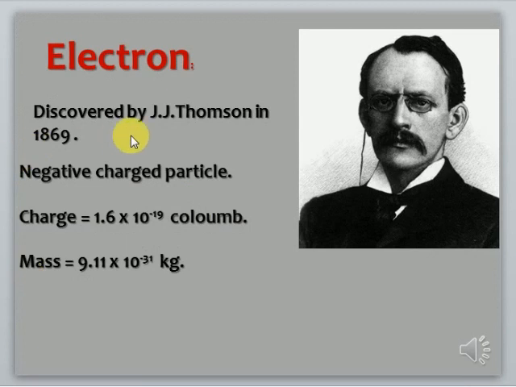So now let's see what is electron, what is proton and neutron. Electron was discovered by J.J. Thomson in 1869. This person discovered electron. Electron is a negatively charged particle. The charge on electron is equal to 1.6 × 10⁻⁹ coulomb. Coulomb is the unit used to measure charge on a particle. The mass of electron is equal to 9.11 × 10⁻³¹ kg.